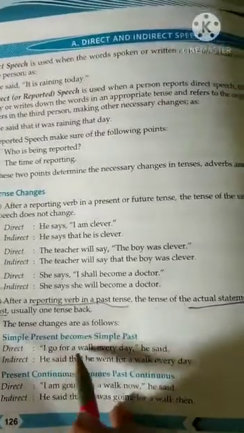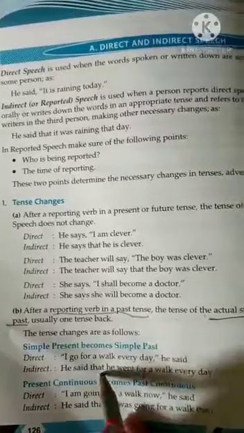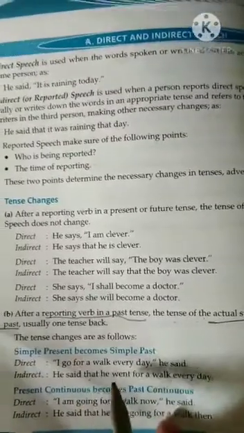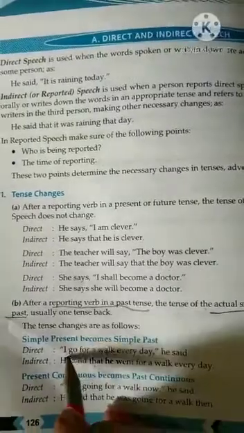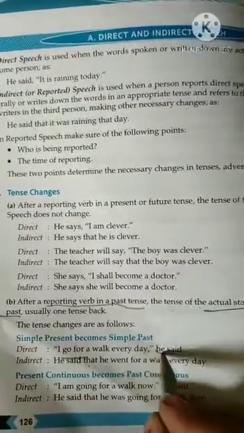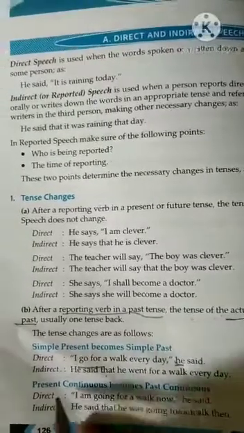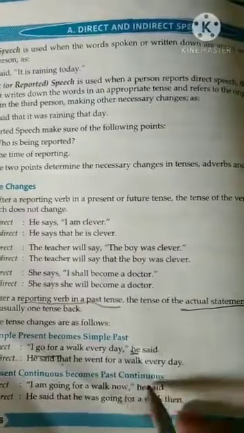Direct: "I go for a walk every day," he said. When we remove the commas, we put that: He said that he went for a walk every day. Here I becomes he, so he went for a walk.